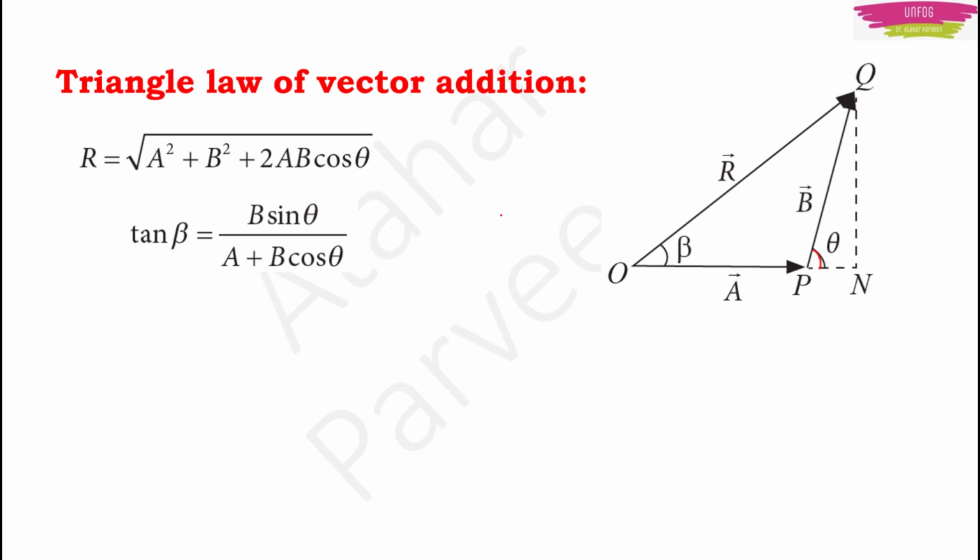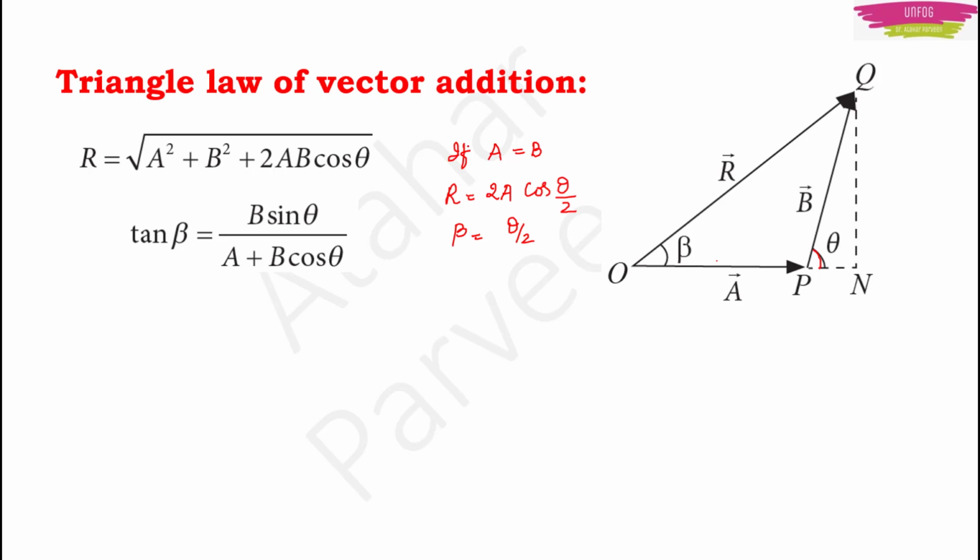There is a condition which can help you as a short trick in your NEET exam. If these two sides are equal, if in case your A is equal to B, then you can find the resultant using this shortcut. Resultant is always going to be 2A into cos theta upon 2. And your value of beta will be equal to half of the theta.